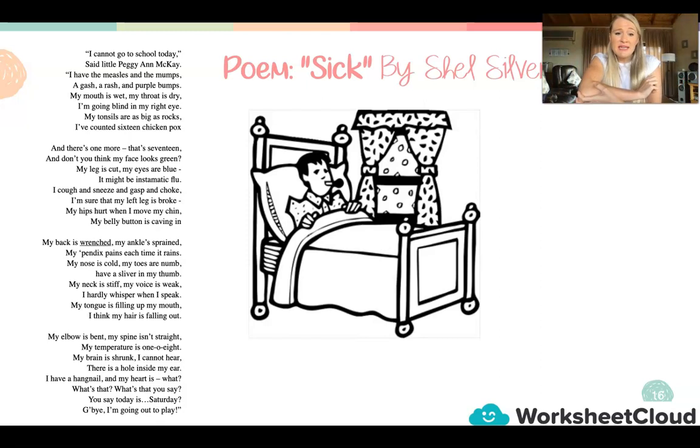My elbow is bent, my spine isn't straight. My temperature is 108. My brain is shrunk, I cannot hear. There is a hole inside my ear. I have a hangnail, and my heart is... What? What's that? What did you say? You say today is Saturday? Goodbye, I'm going out to play."